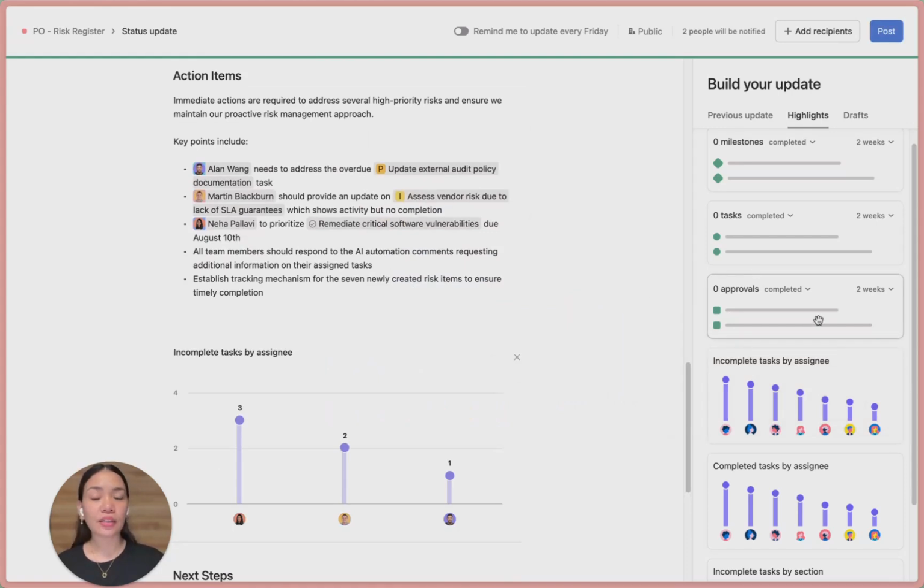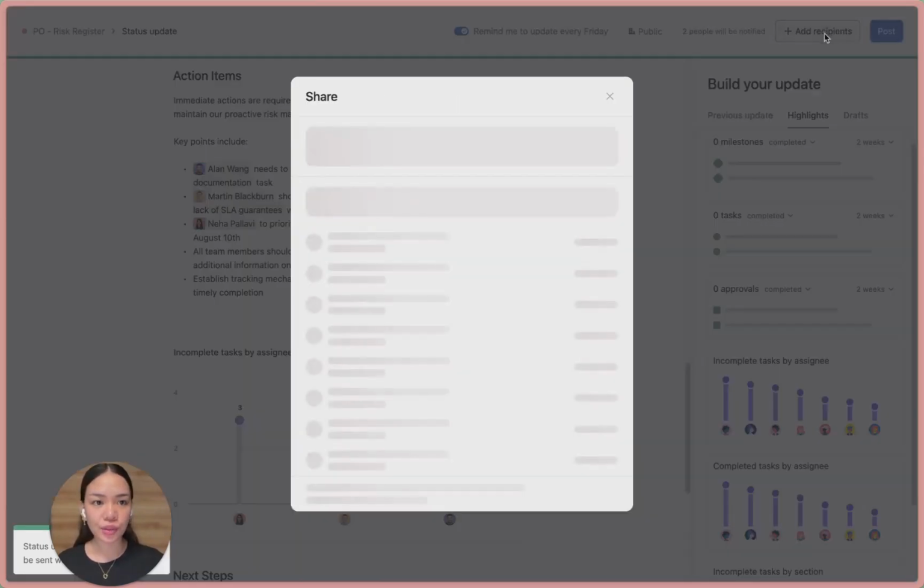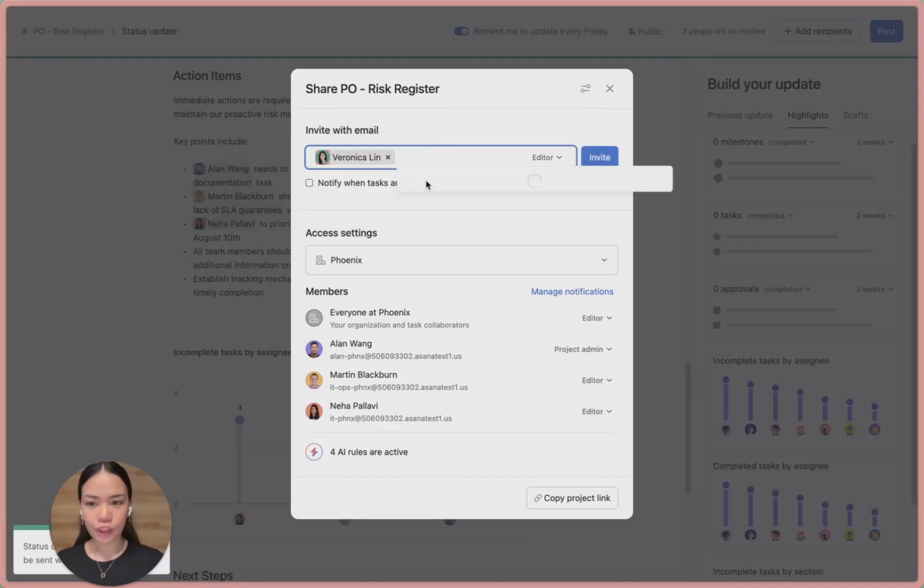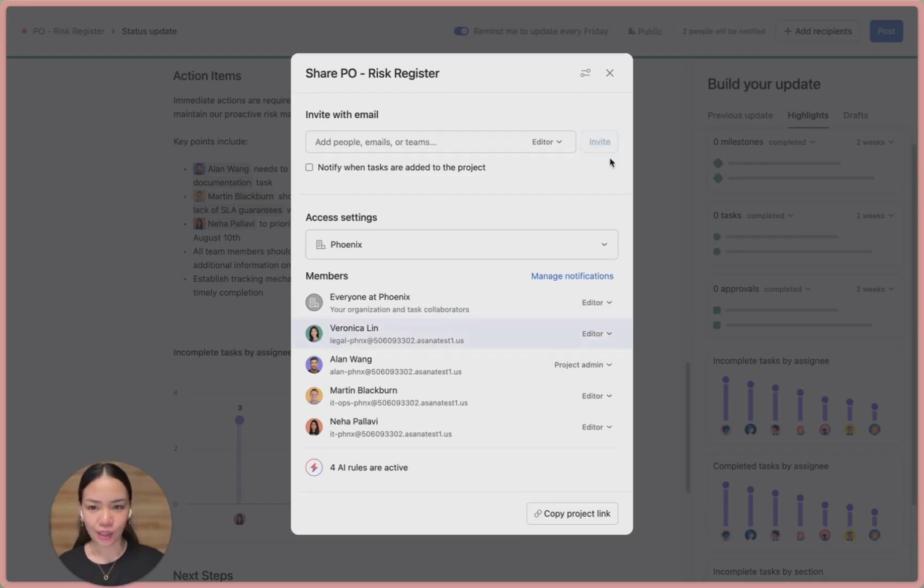These charts reflect only the data within the selected date range and not the entire project. You can also enable reminders so you never miss a regular check-in. And when setting a status update, you're not limited to the existing project members. You can add recipients to ensure the right people are informed, even if they're not part of the project yet.